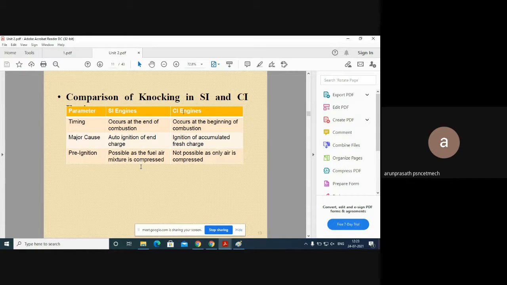If there is any flaw in the temperature system, like the radiator which is connected to the engine to reduce the temperature, or any problem with the temperature controller unit or the flow of water inside the system, that is also responsible for the rise and fall of the engine temperature. This is another key factor responsible for knocking in both CI and SI engines, but knocking can preferably be seen in CI engines rather than petrol engines.